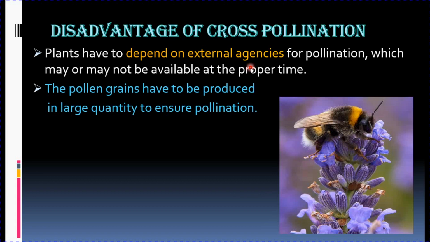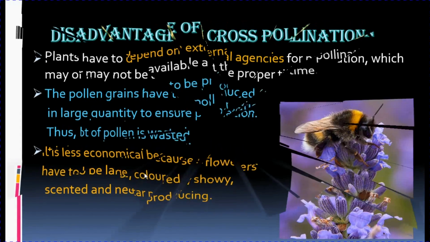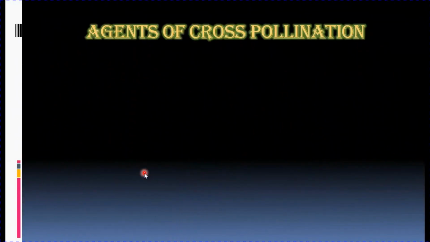Then not only this, the pollen grains have to be produced in large quantities in order to ensure pollination. Thus, a lot of pollen is wasted. And due to this wastage of pollen grains, it is less economical. Less economical means the flowers have to be large, colored, showy, scented and nectar producing. So these are some of the disadvantages of cross-pollination.